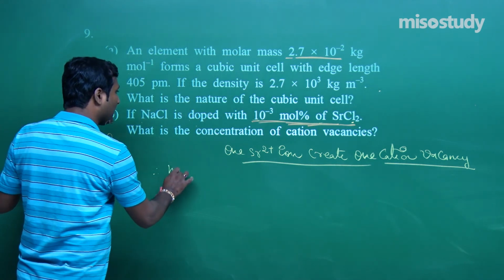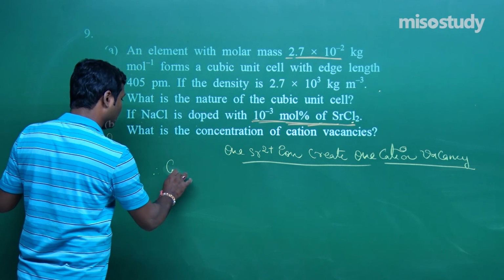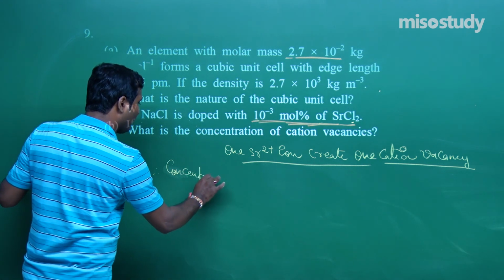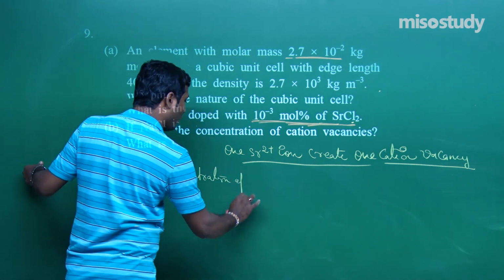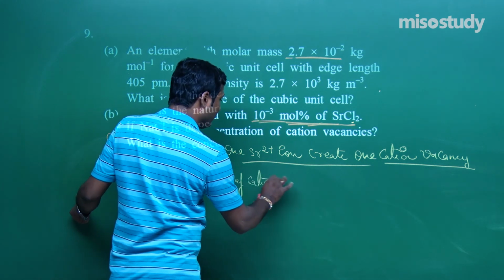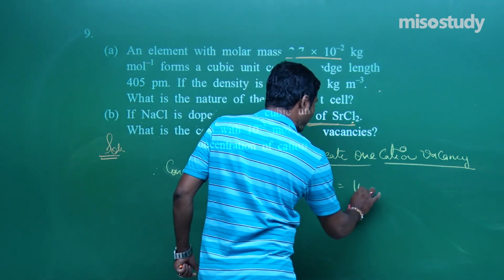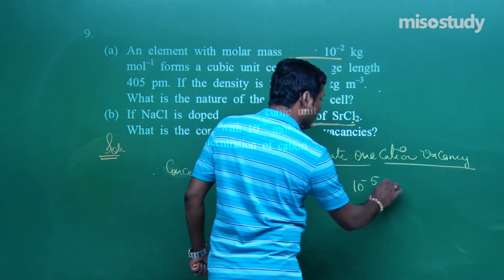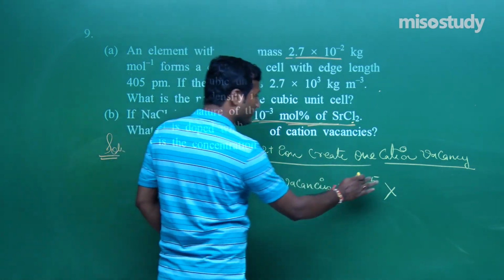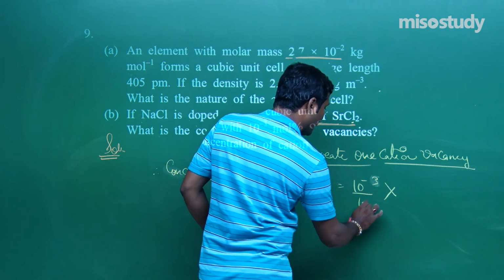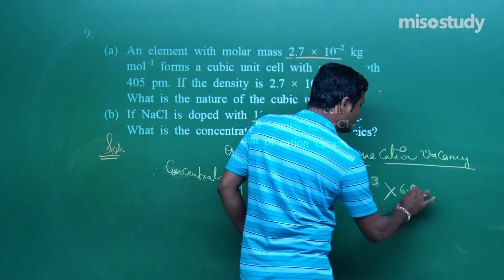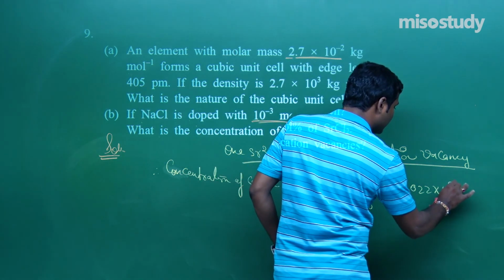Therefore the concentration of cation vacancies is equal to 10 to the power minus 3 divided by 100 multiplied by 6.022 into 10 to the power 23.